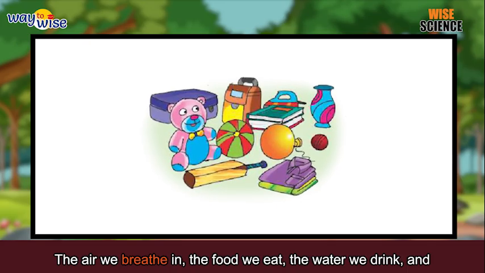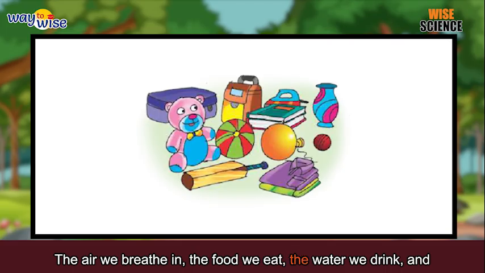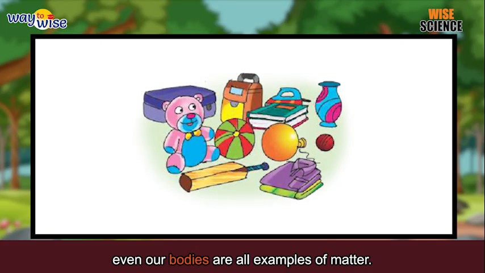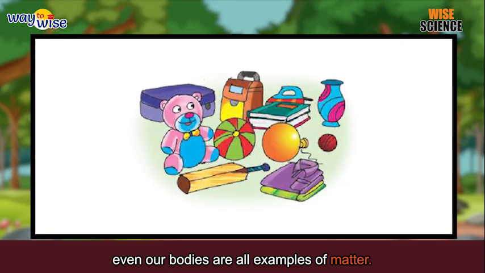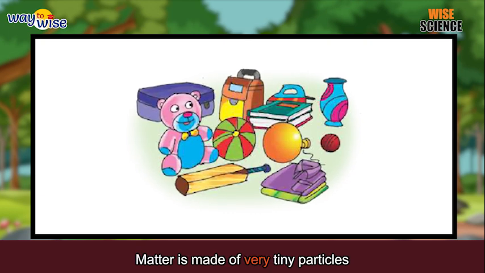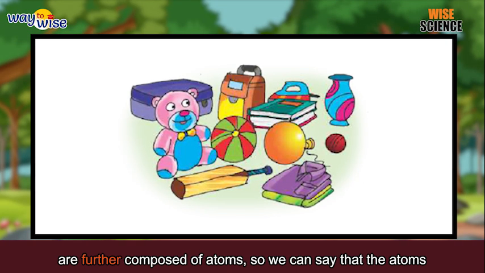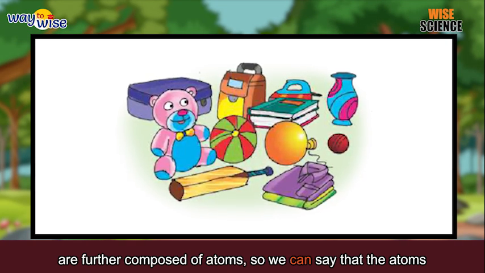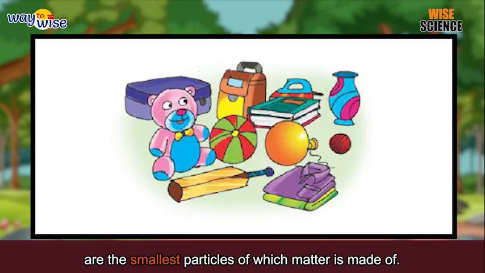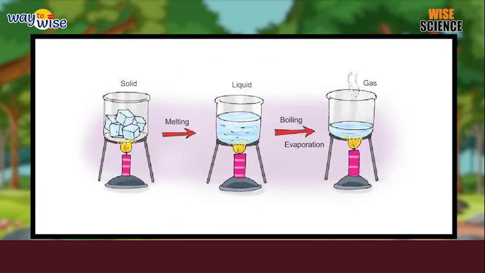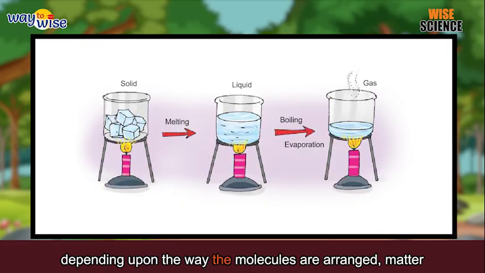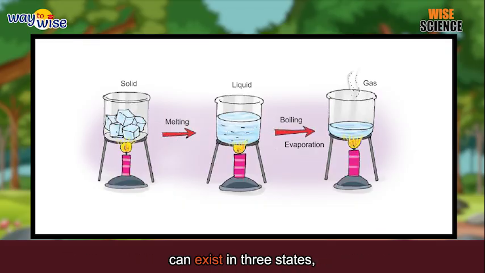The air we breathe in, the food we eat, the water we drink, and even our bodies are all examples of matter. Matter is made of very tiny particles called molecules. These molecules are further composed of atoms, so we can say that the atoms are the smallest particles of which matter is made of. States of matter. Depending upon the way the molecules are arranged, matter can exist in three states: solid, liquid, and gas.